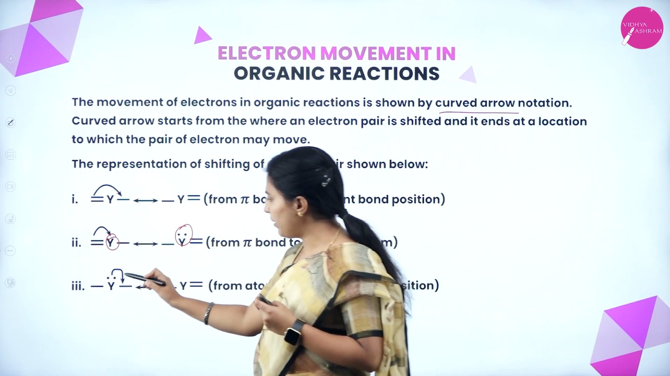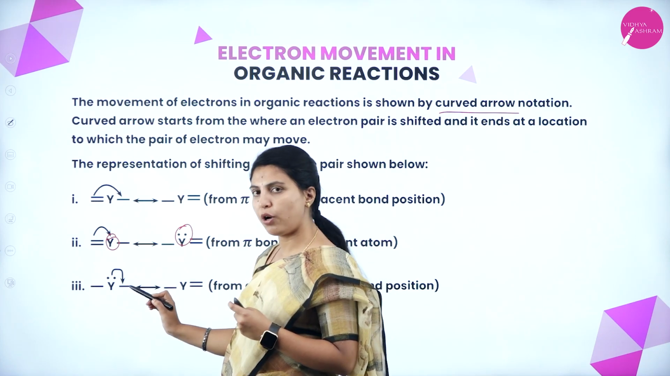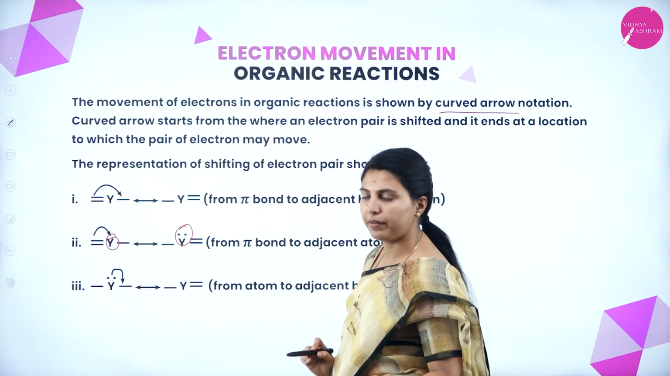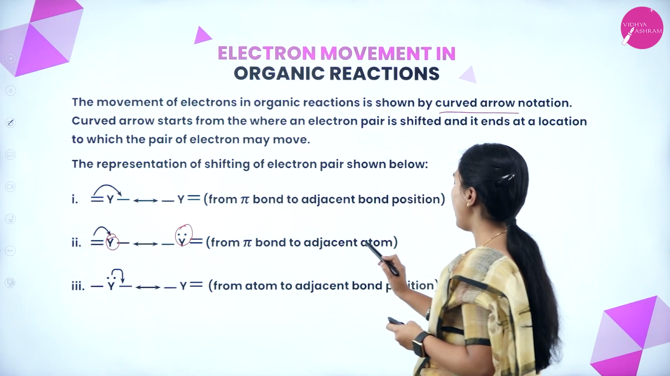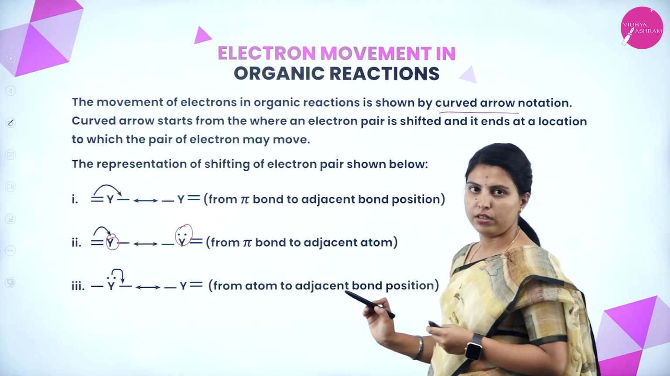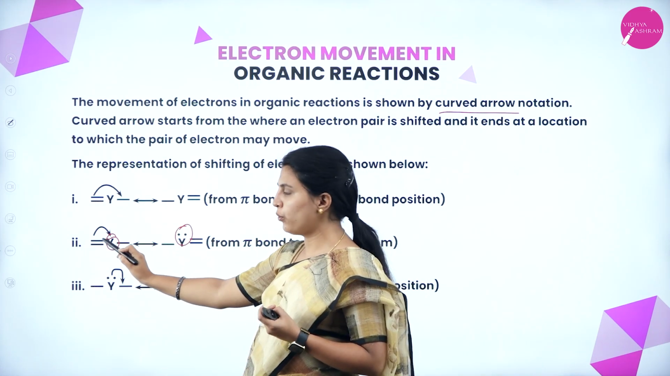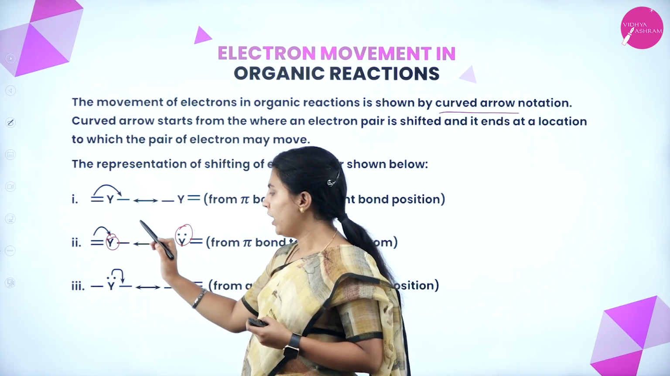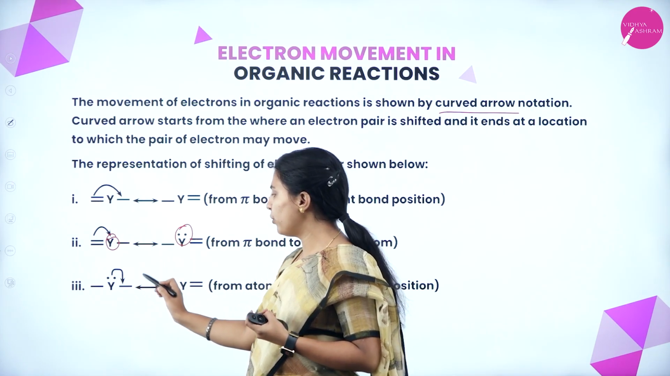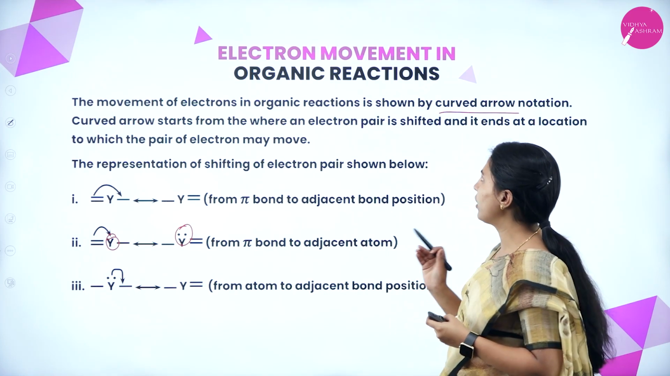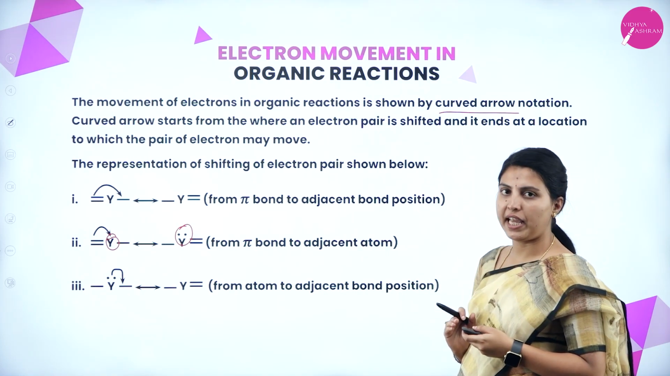If from that lone pair it is forming a bond, then here it will shift to the adjacent bond, from atom to adjacent bond position. It may form from a bond to another side bond. It may move from a bond to a lone pair. It may form from a lone pair to a new bond. These are the three possible ways of electron movement in organic reactions.